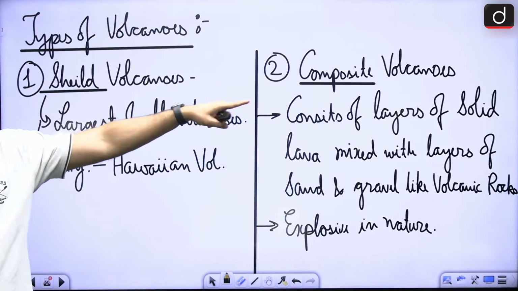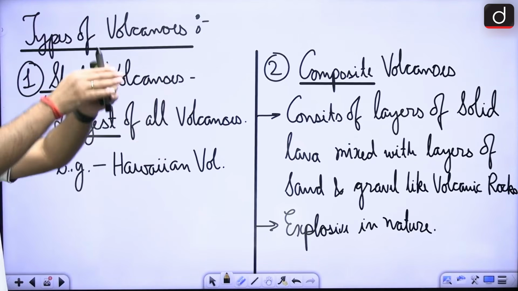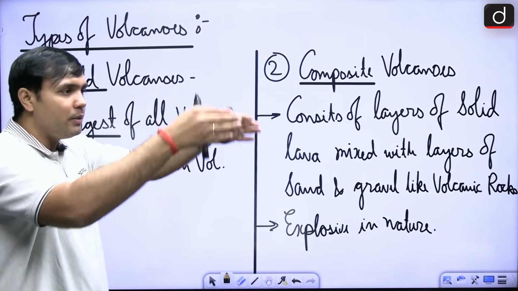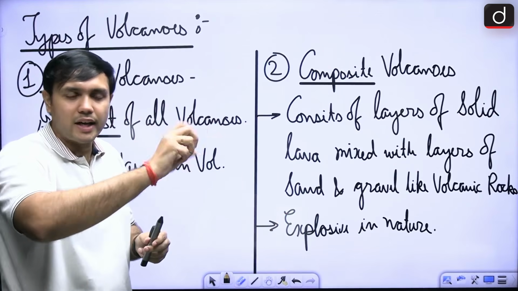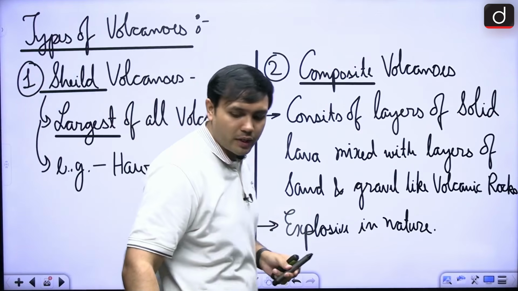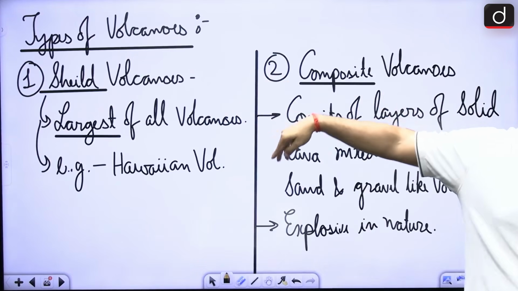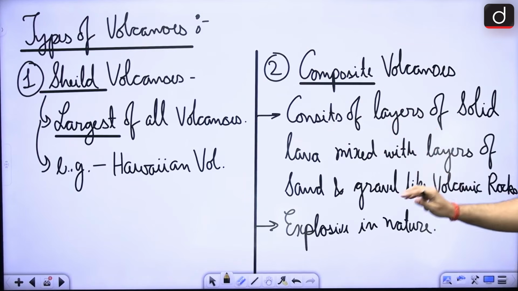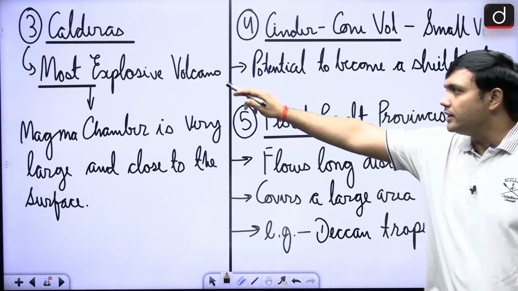Now, in case of composite volcanoes, here what is happening is there are different layers of solid magma mixed with layers of sand and gravel, right? So there is composite, है ना? यहाँ पे there are layers and layers of magma that are mixed with sand and gravel that is forming these kind of volcanoes that are called composite. Composite meaning a lot of materials have combined together to form these kind of volcanoes. Now, again, it is explosive, but not as explosive as the third one, that is the caldera.